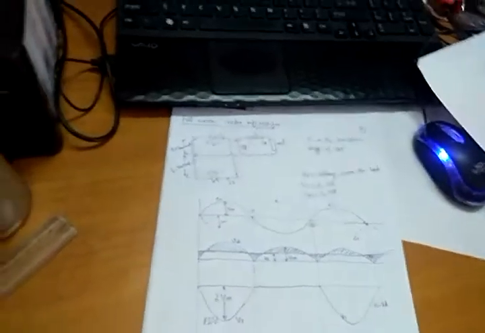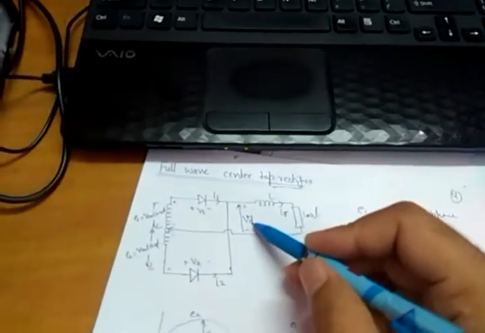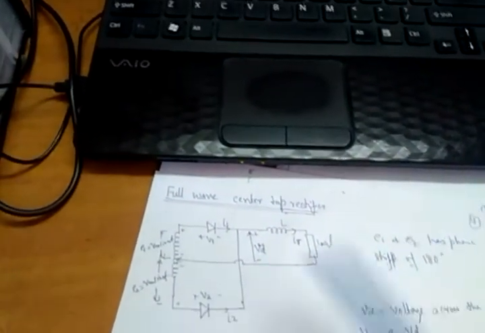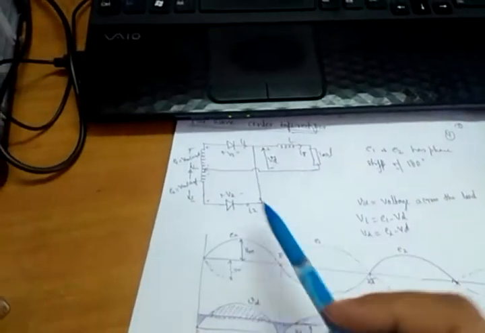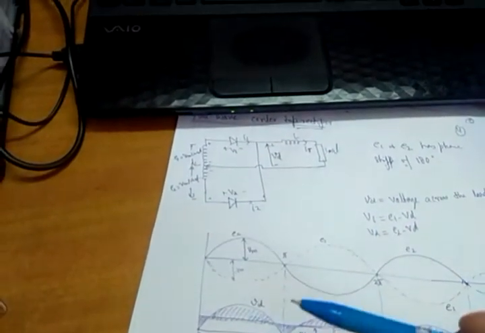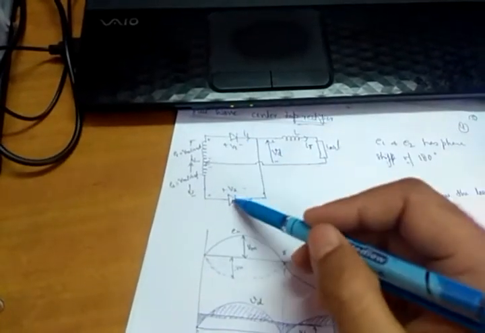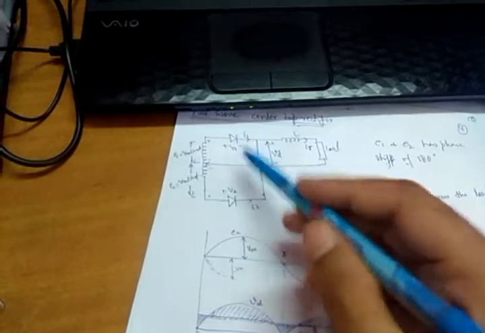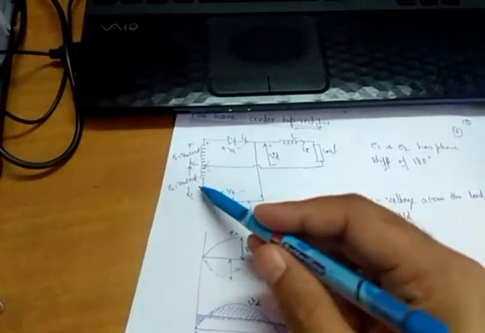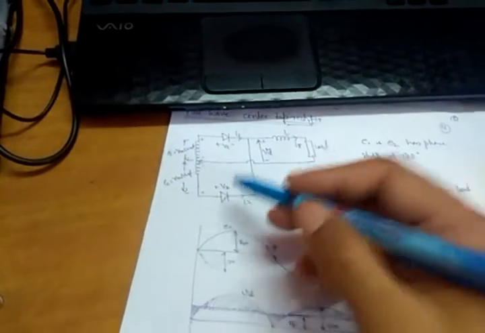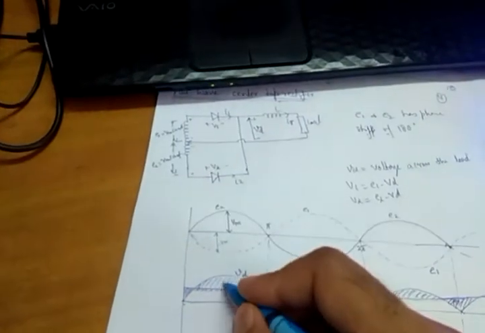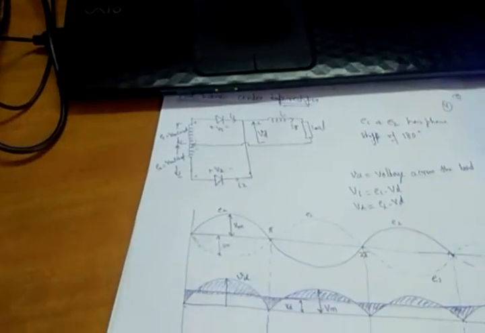So first let us find Vd. As I told you, Vd is the voltage across the load. From 0 to pi, E2 is positive and E1 is negative. So if E2 is positive, this diode will conduct, and E1 is negative, so that diode will not conduct. Vd will be nothing but E2, because V2 will be 0 at that time, as the diode is short. So Vd will be equal to E2, which is Vm sin omega t.